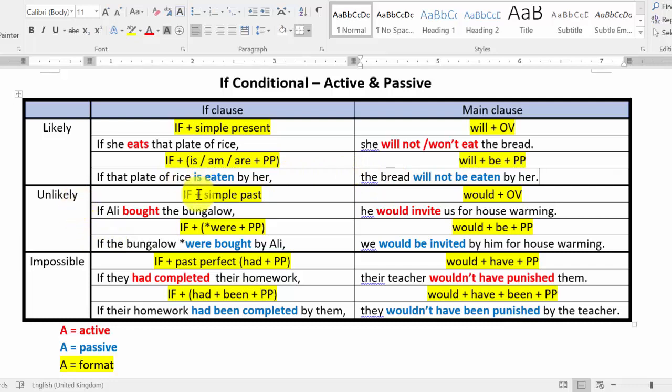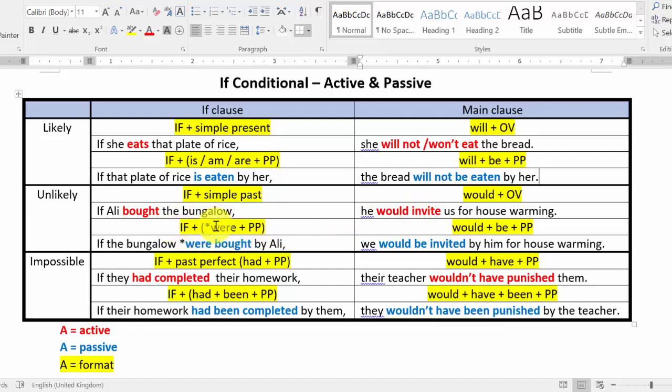Now let's look at unlikely. Unlikely, our main format is simple past tense plus would and original verb. Let's look at the example. If Ali bought, our simple past tense verb, the bungalow, he would, original verb, invite us for housewarming. If he bought the bungalow, he would invite us.